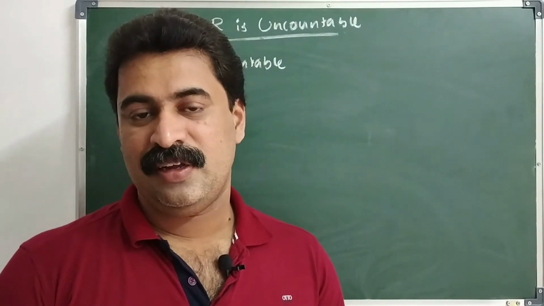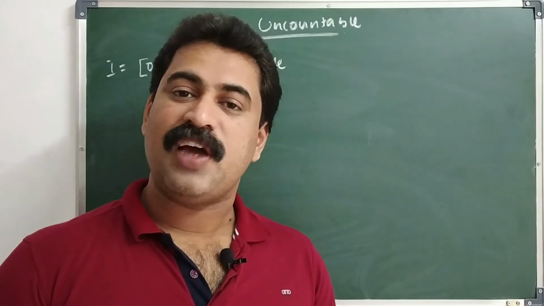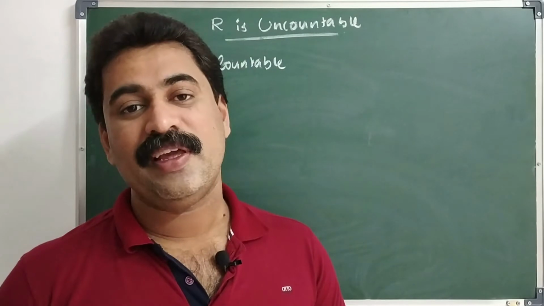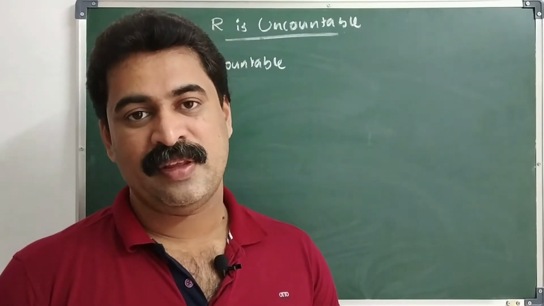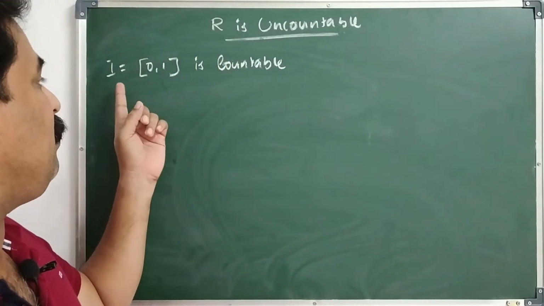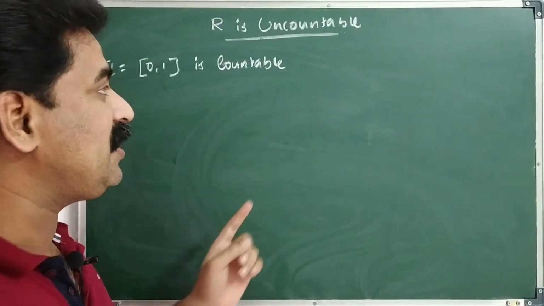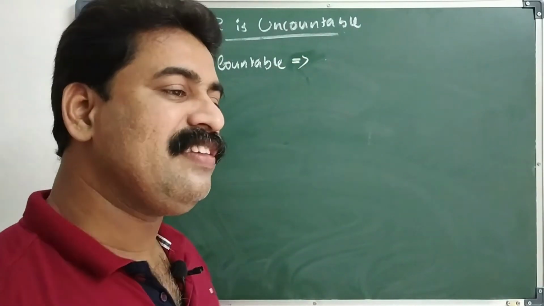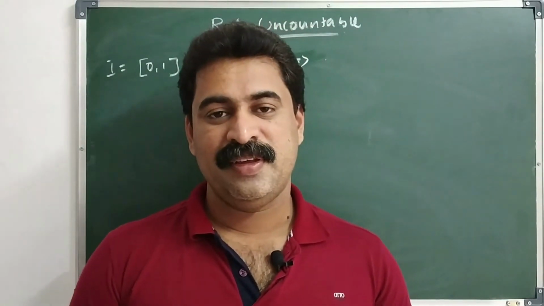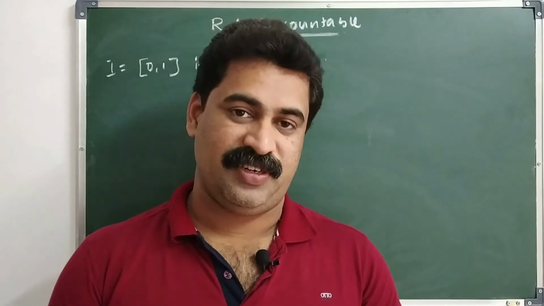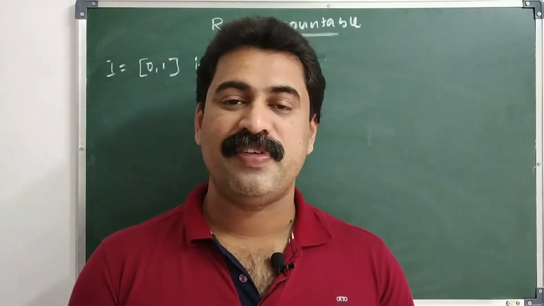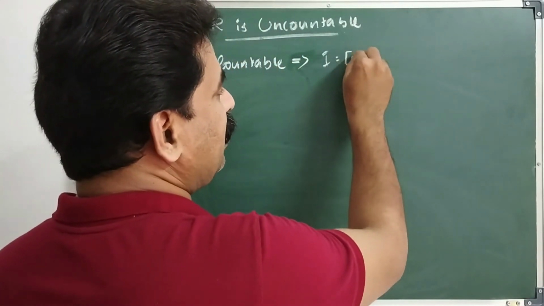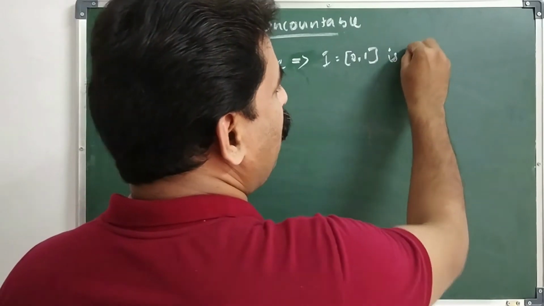By the definition, a set is said to be countable if it is either a finite set or a countably infinite set, that means a denumerable set. So here we assume I is countable. Then by the definition, I is either a finite set or a countably infinite set. But we know I is not a finite set. So I is a countably infinite set. I equals closed interval 0, 1 is countably infinite.